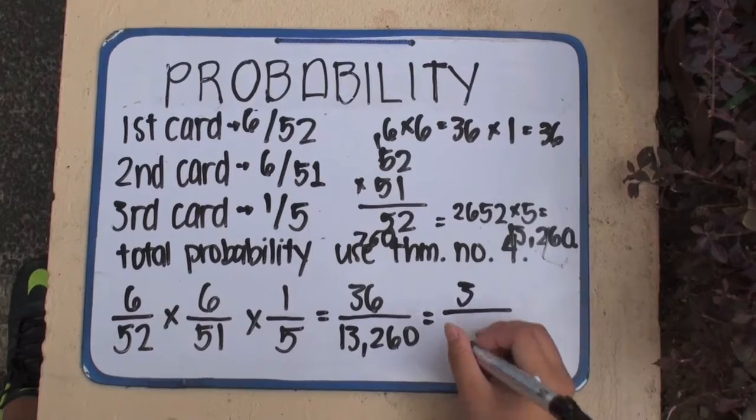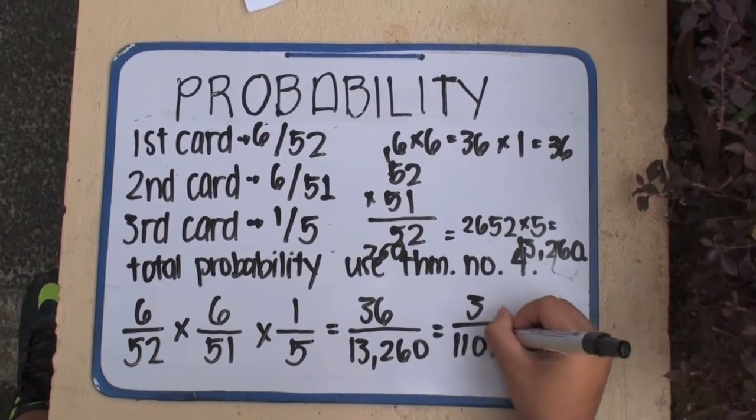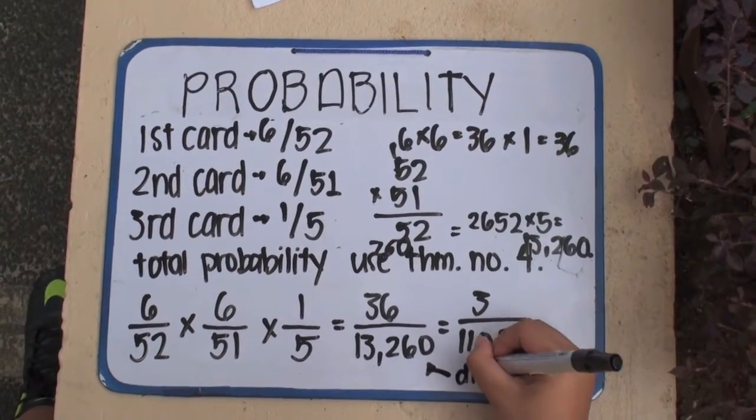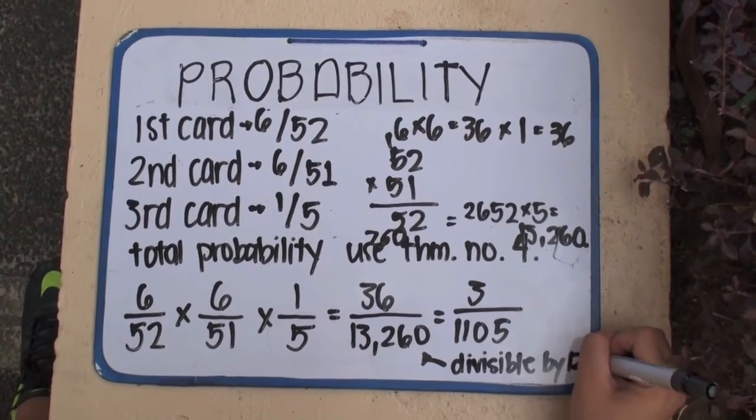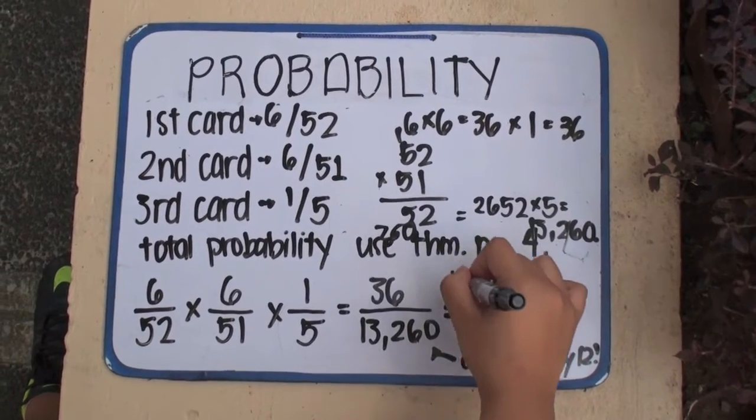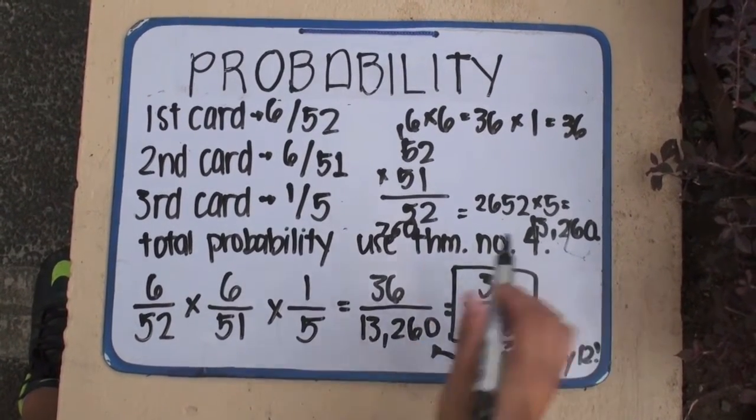Hence, we get 36 over 13,260, which in simplest terms is 3 over 1,105, seeing that both numbers are divisible.